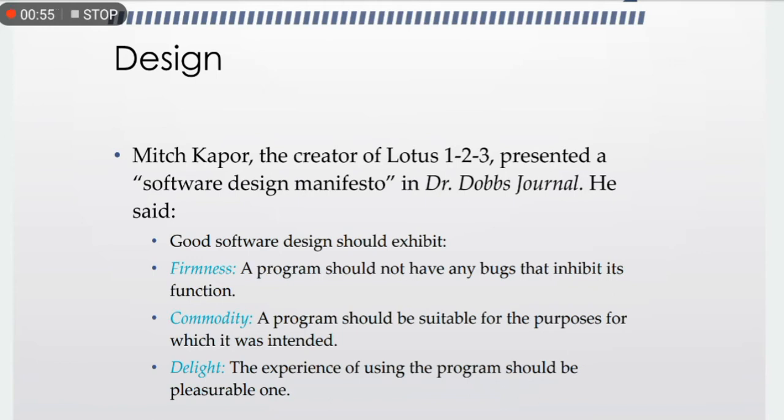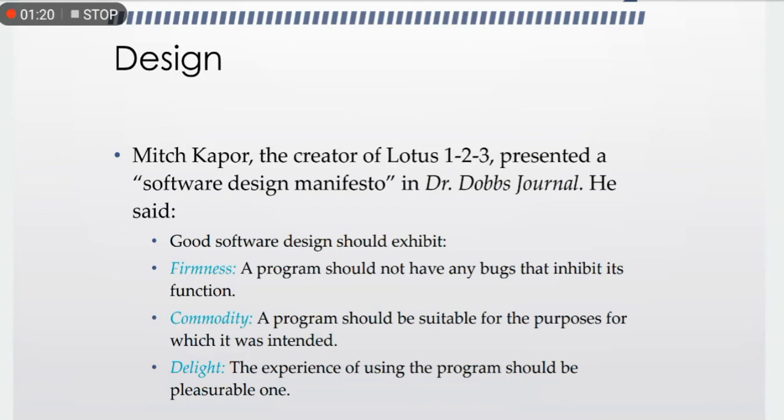In the early 1990s, Mitch Kapor, the creator of Lotus 123, presented a software design manifesto in Dr. Dobb's Journal. He said, "What is design? It is where you stand with a foot in two worlds, the world of technology and the world of people and human purpose, and you try to bring the two together."